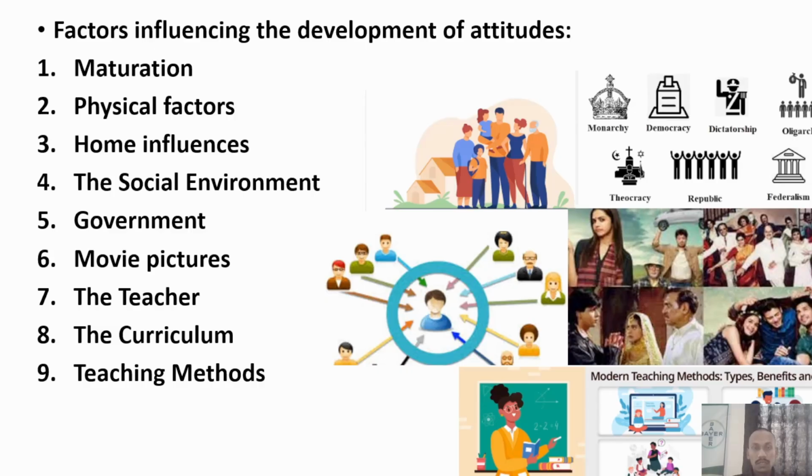Then home influences: how your parents treated you, you treat the world. Then your social environment, the kinds of friends, schooling, and colleges that you have gone to, affects your attitude toward things. Then the government: if you are from a dictatorship, monarchy, democracy, republic or federalism, different kinds of governments form different kinds of attitude in people. With that, what kind of movies and pictures you see affects your attitude, right? Then the teacher that you had, the curriculum, the syllabus, the teaching method you had affects your attitude towards things.